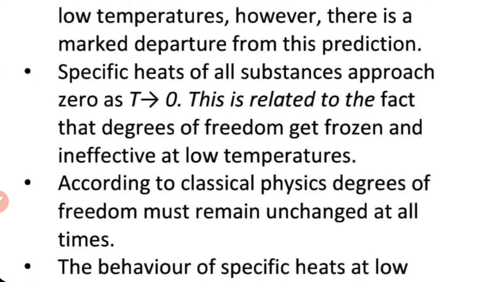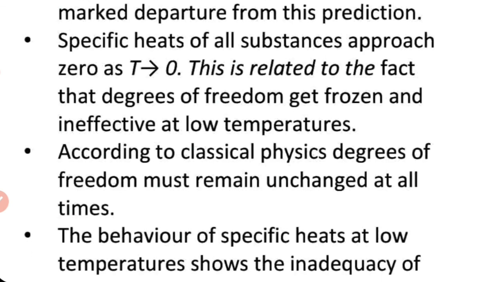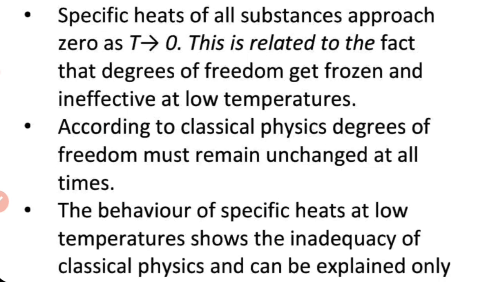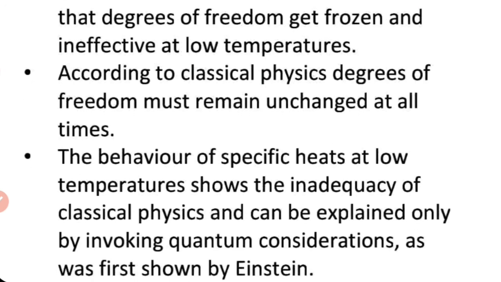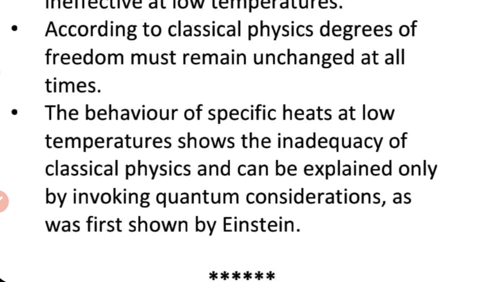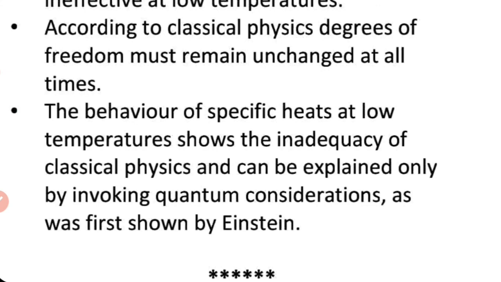This is related to the fact that the degrees of freedom get frozen and ineffective at low temperatures. But this fact is not taken into consideration in the law of equipartition of energy or otherwise in classical physics. So in classical physics, the degrees of freedom remain unchanged at all temperatures. So this is the main drawback of classical physics.